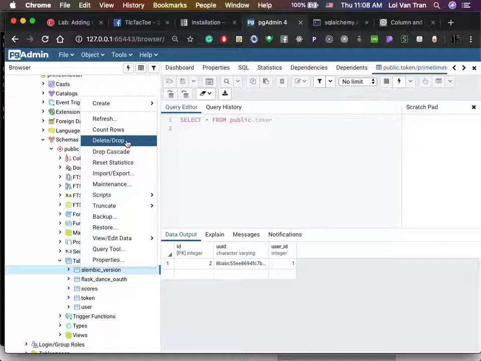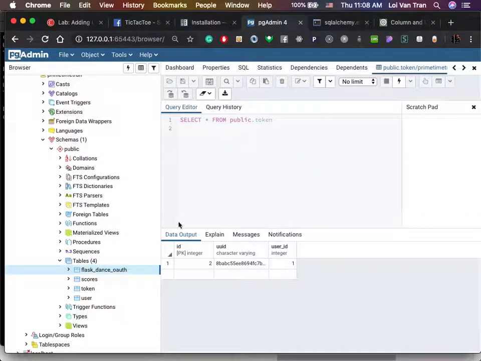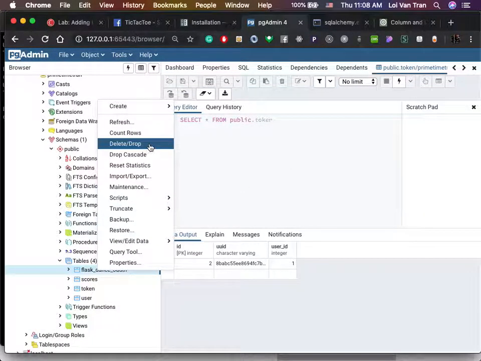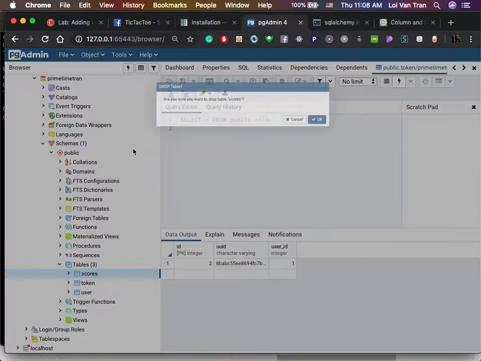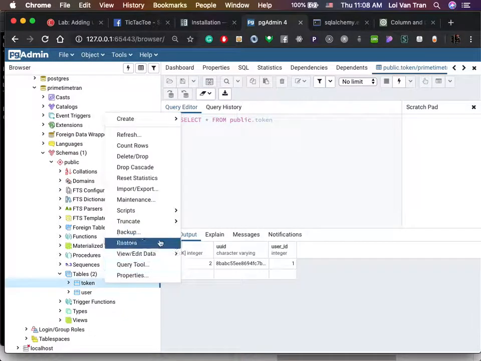Guys, you probably shouldn't be doing this, but I'm a professional and I know what I'm doing. So one day you guys are gonna do this and you're gonna feel pro. Okay, I'm gonna delete all these, throw them all away. There's no data here that's really important. So I'm gonna delete, cool.